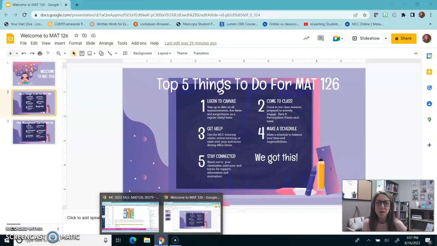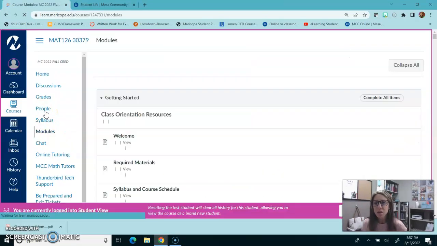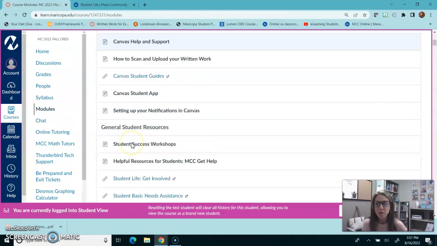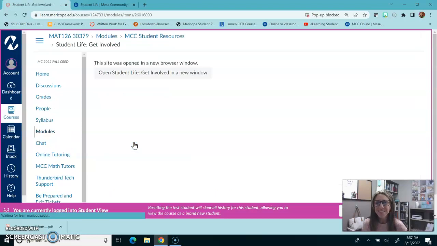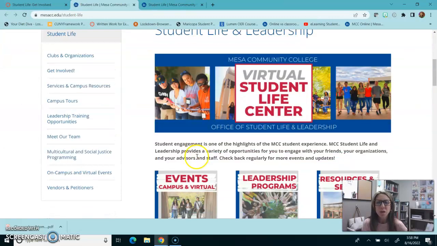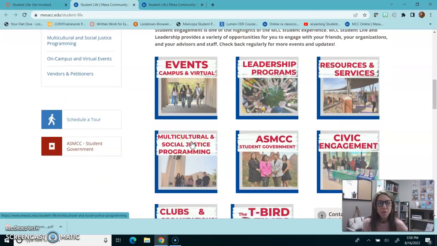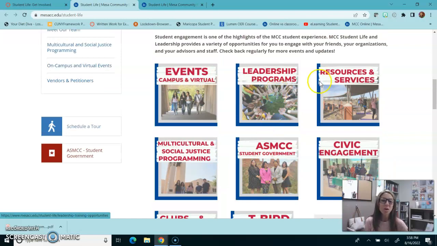I also mentioned clubs and organizations. So if we go back into Canvas and go back into the modules, one of the links I want to show you as a way that you can get involved and be more involved with campus. If you go under here, General Student Resources, there's a link for Student Life, how to get involved. And Student Life has so many great opportunities and resources for you to use. You can attend a campus event just to see if you're interested. You know, it could be a one-time thing, or maybe you want to join a club. Maybe you want to read about student life in a newsletter, student government, leadership. There's all kinds of resources and services that Student Life can connect you to.